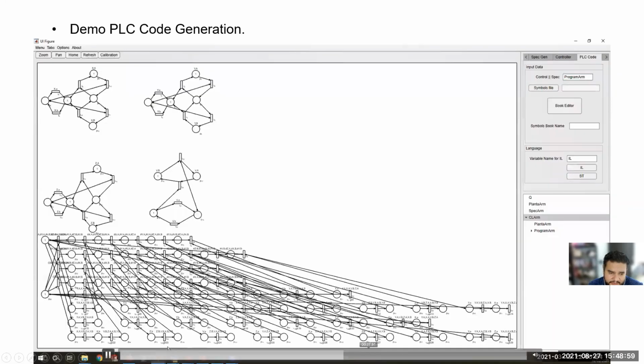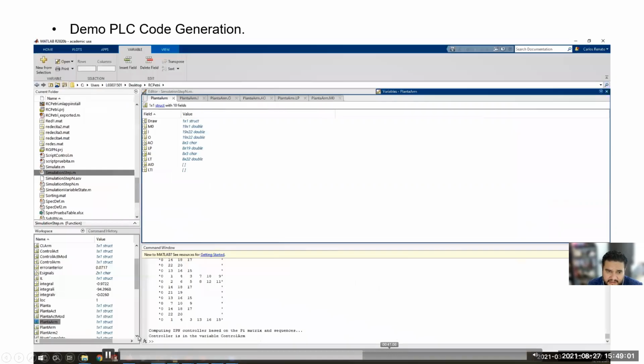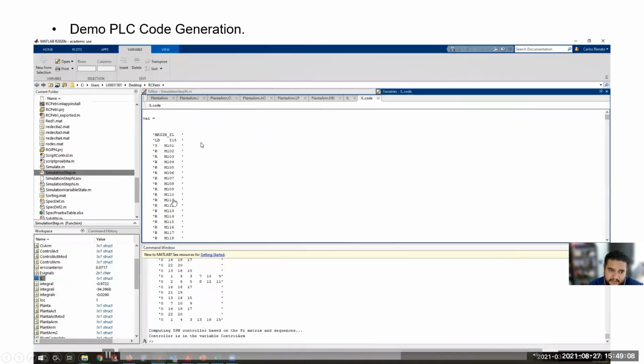So we go to the workspace. All this works in MATLAB. So we see this variable, and we see now the PLC code that is automatically generated.